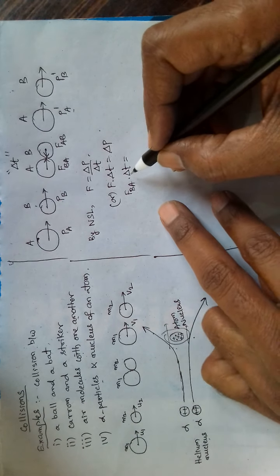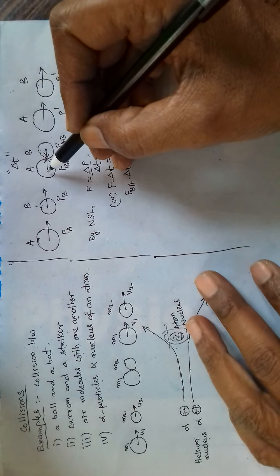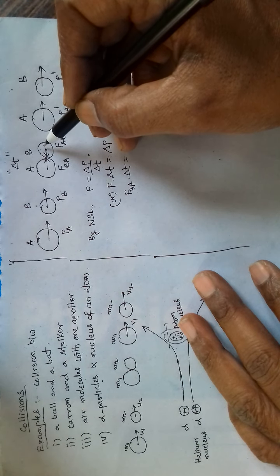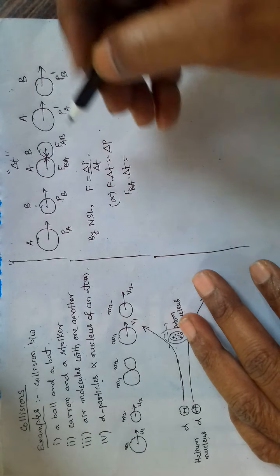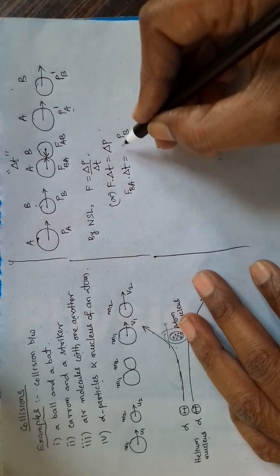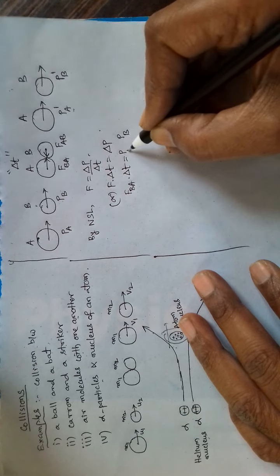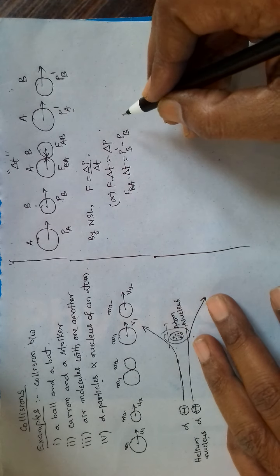Then what happens? Force on B by A. So this is exerting force on B ball. Therefore its momentum changes. Initially its momentum was say PB, and after collision the momentum is say PB dash. So this gives the difference.